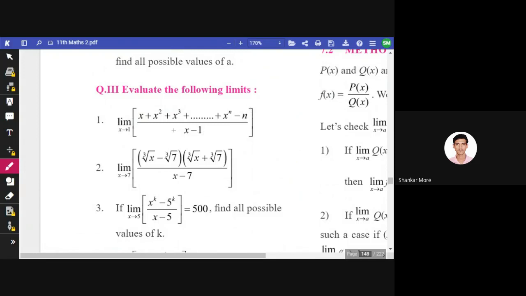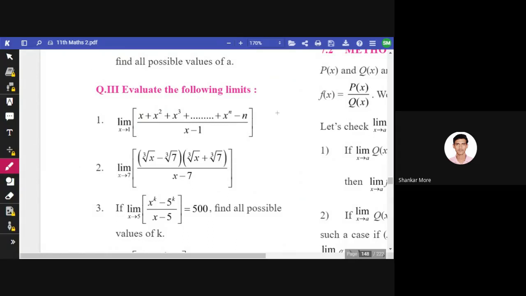So we have to get x minus 1 in the numerator. First thing is that we have to get the x minus 1 term in the numerator, so that the x minus 1 in the numerator and x minus 1 in the denominator both will get cancelled. So we can think how we can get the term x minus 1. For that we need 1.